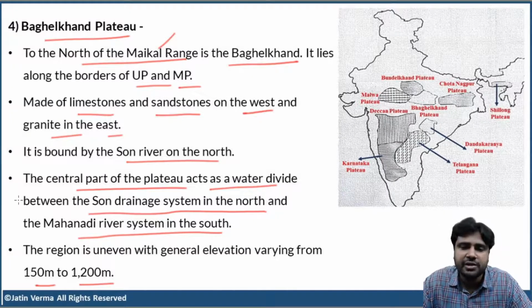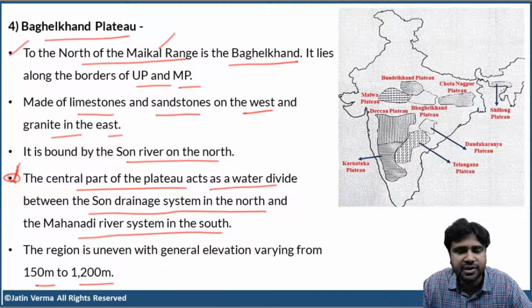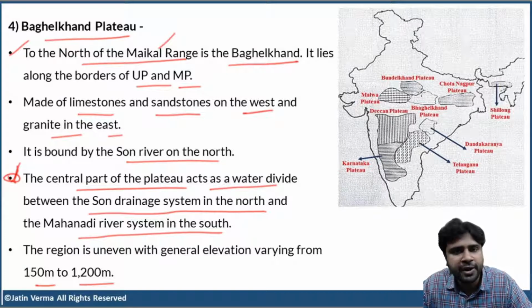Clear, right? So, this point is important, guys. This point is very important. The location and this point is important. So, the central part of the Bhagelkhand Plateau acts as a drainage divide. That means it is acting like a dividing boundary between two different river systems. To the north, we have Son River, and to the south, we have the Mahanadi river system. Clear, right? And where do we find Bhagelkhand Plateau? To the north of Maikal Range and along the borders of UP and MP, we have the Bhagelkhand Plateau. Clear?